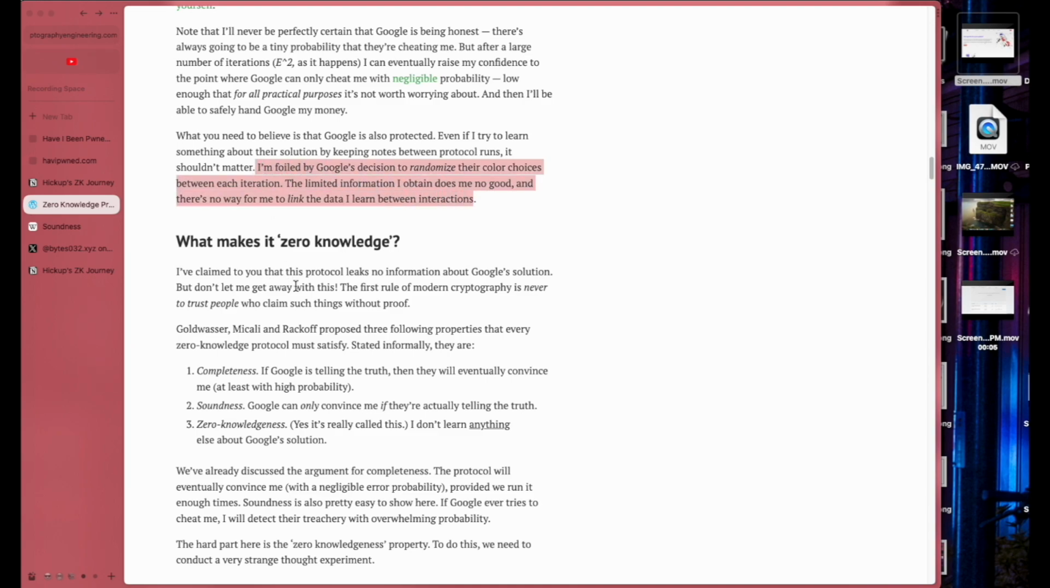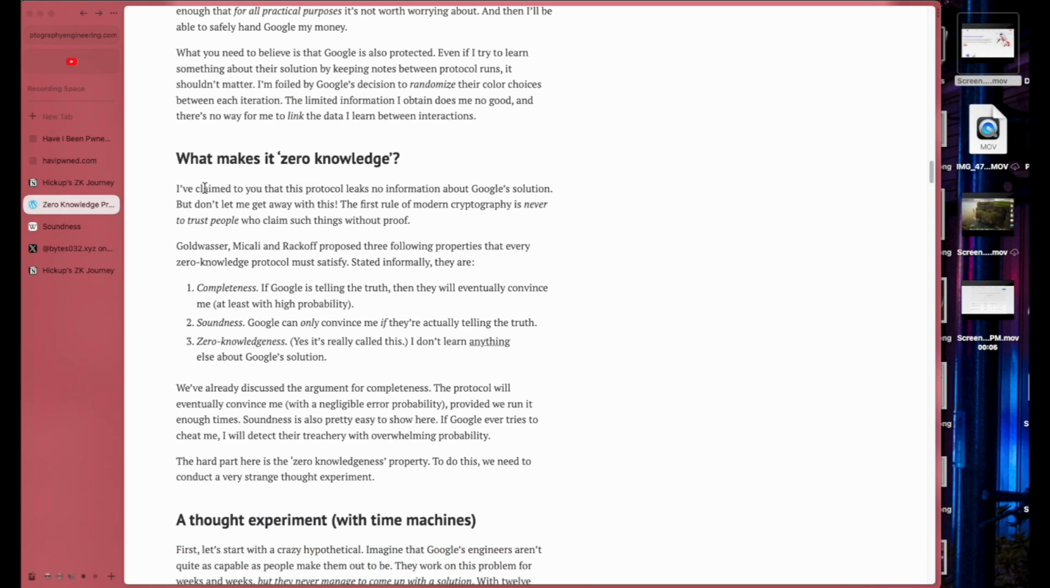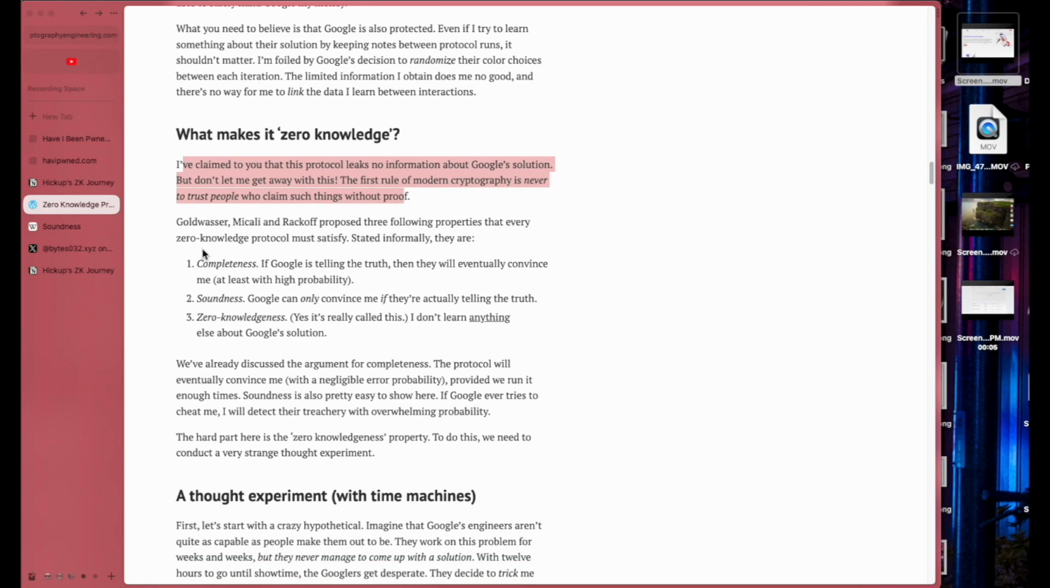What makes it zero knowledge? I've claimed to you that this protocol leaks no information about Google's solution, but don't let me get away with this. The first rule of modern cryptography is never to trust people who claim such things without proof. Goldwasser, Micali, and Rackoff proposed three properties that every zero knowledge protocol must satisfy. Stated informally, they are completeness, soundness, and zero knowledgeness.